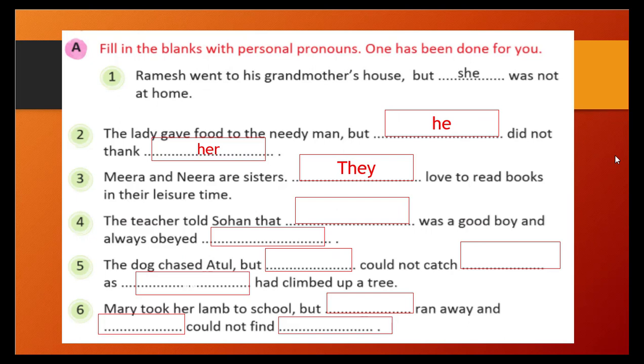Why is we not the correct answer? Because here we are reading the sentence and we are talking about Meera and Neera. Meera and Neera themselves are not talking about this thing, right? They are not talking about their own selves, but we are talking about them. So that is why the answer is they.